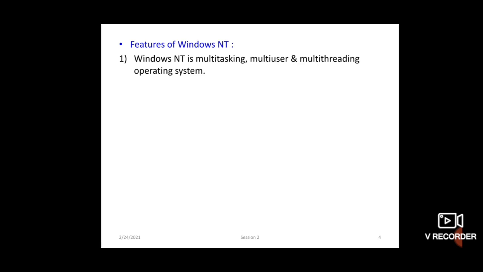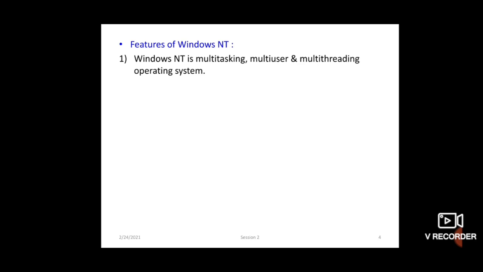Multi-user means more than one user can operate simultaneously, same as multitasking or multi-threading. In multi-user multitasking or multi-threading, you will get a fast response when multiple applications are running. Means when more than one application is running, the response is very fast in this Windows NT operating system. Tasks are scheduled by the operating system by giving a time slice to each task, and when its time slice is over, the next one is started.